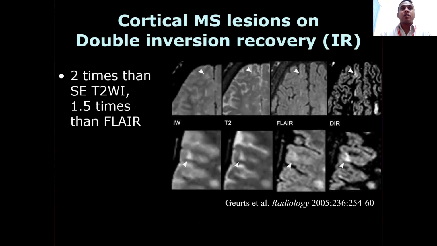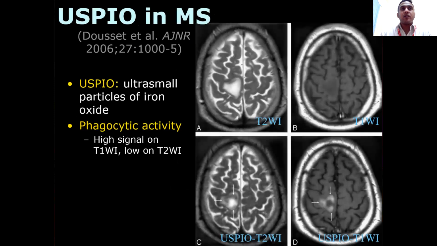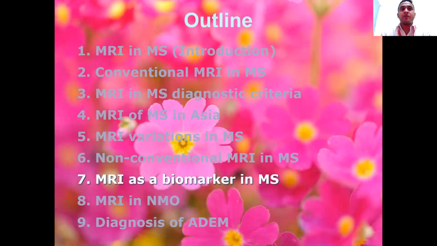Cortical multiple sclerosis lesions on double inversion recovery, 2 times more than spin echo. What do we see here? It is more or less the same. Ultra small particles of iron oxide can be seen, with phagocytic activity, high signal on T1 and T2 imaging.